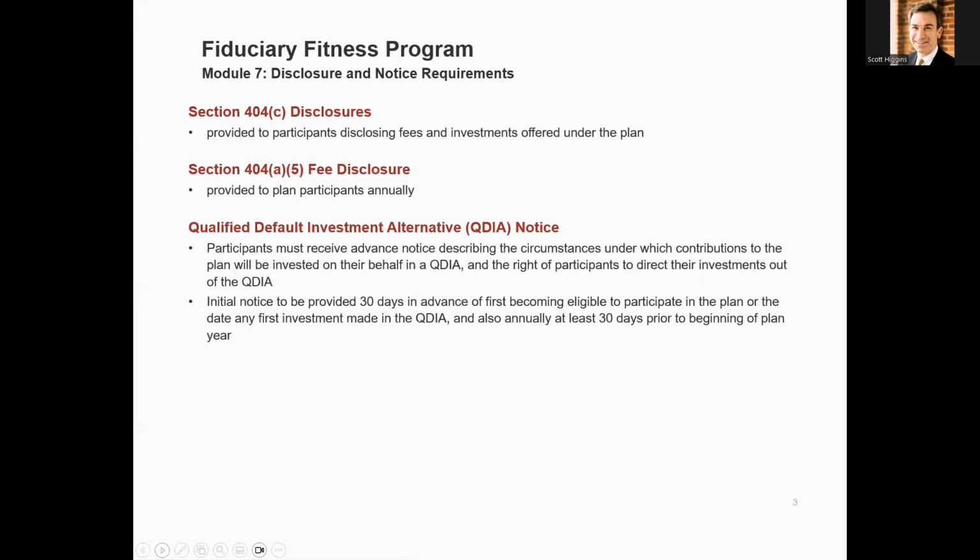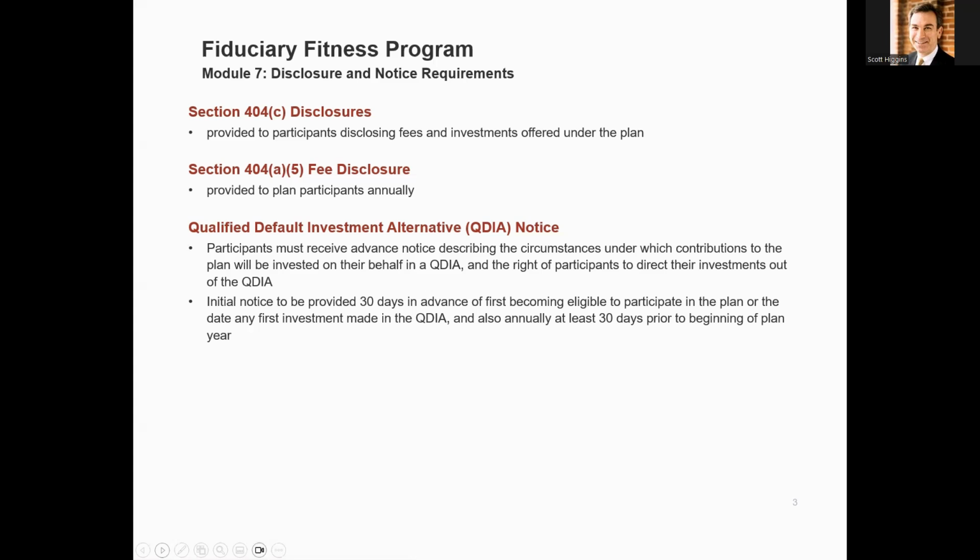Section 404C disclosures of ERISA require that participants be provided with certain disclosures regarding fees and investments which are offered under the plan so participants may make informed decisions about the investments of their plan accounts. 404C is that ERISA section which, if compliance is achieved, provides plan fiduciaries with a defense. In other words, they can't be successfully litigated against based on participants making inappropriate or imprudent investment decisions.